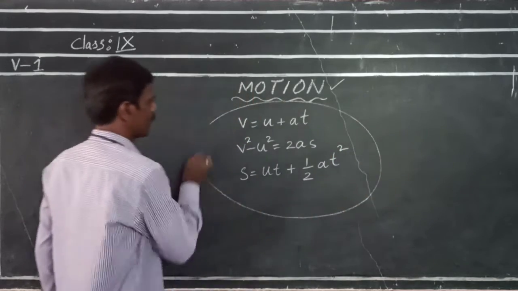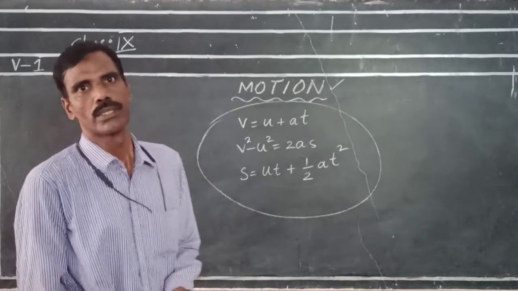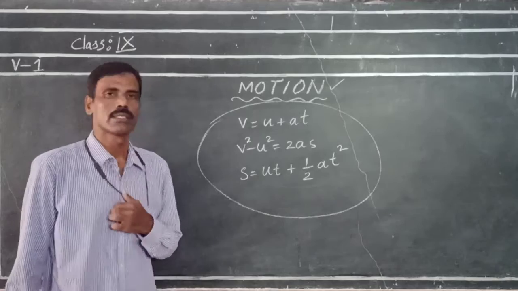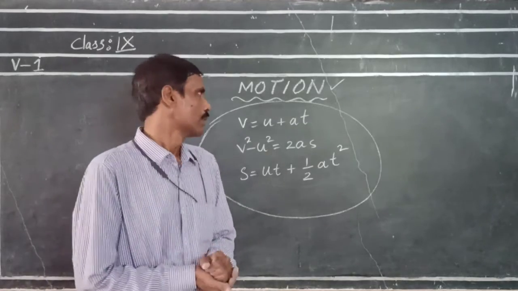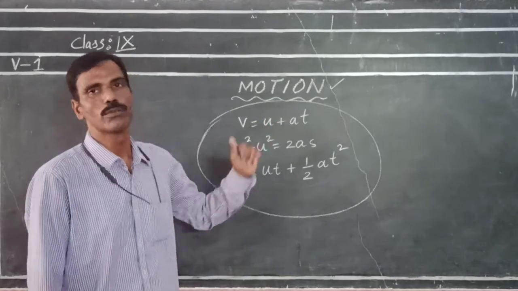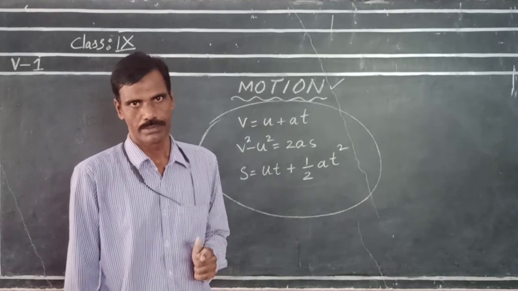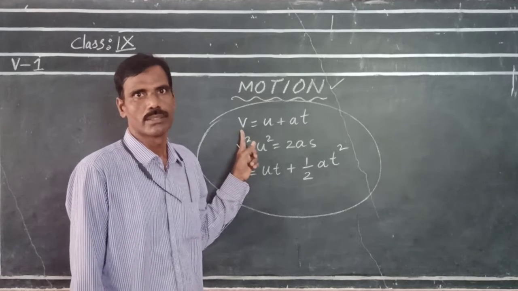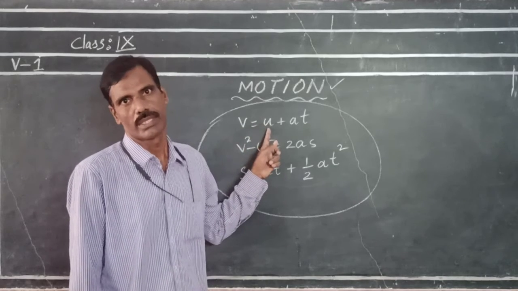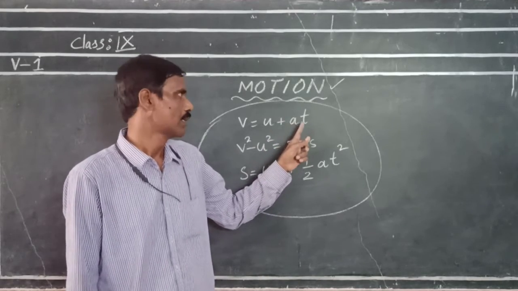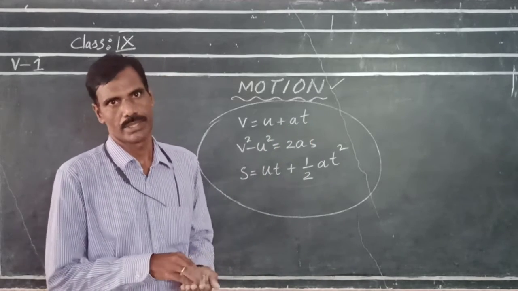These three relations are very important to find the unknowns when the other quantities are known. In the first relation, v is final velocity, u initial velocity, a acceleration, t time period.